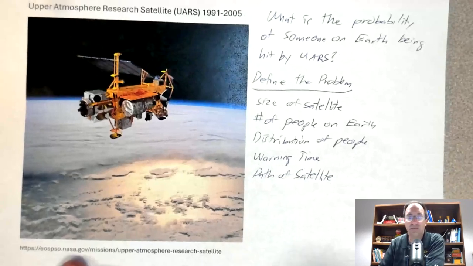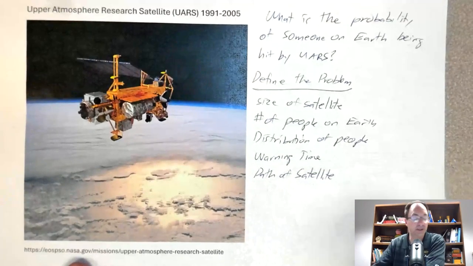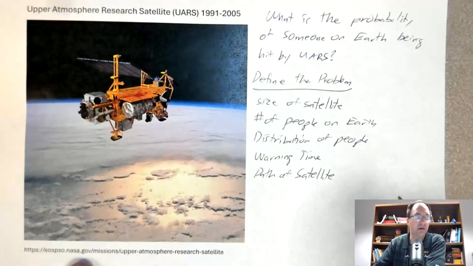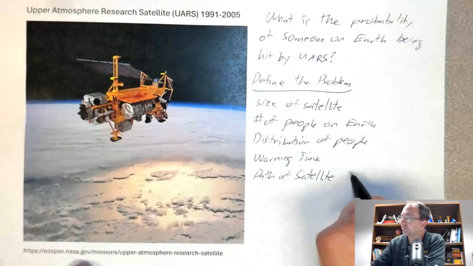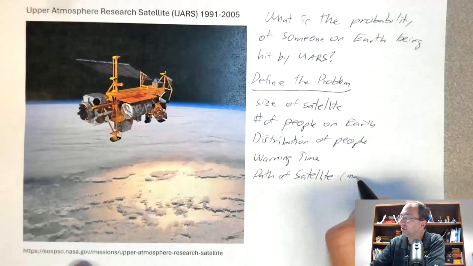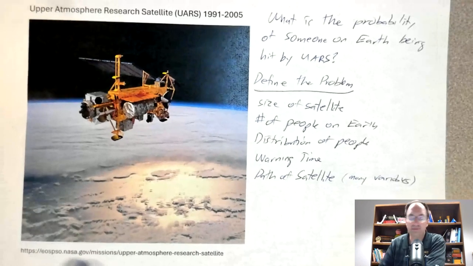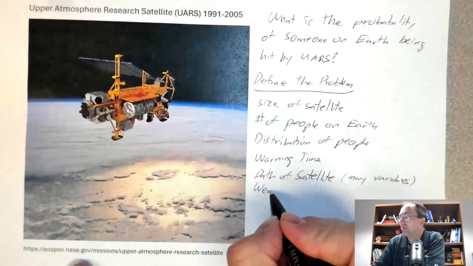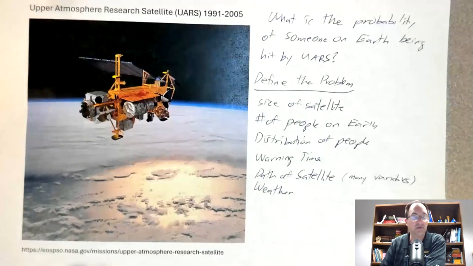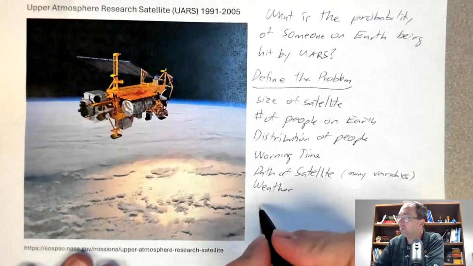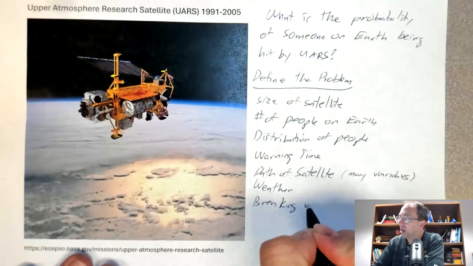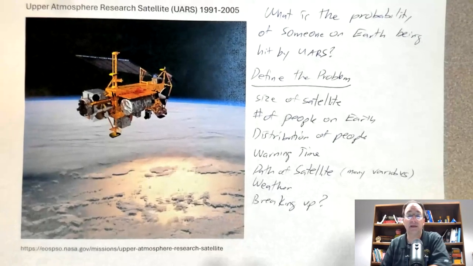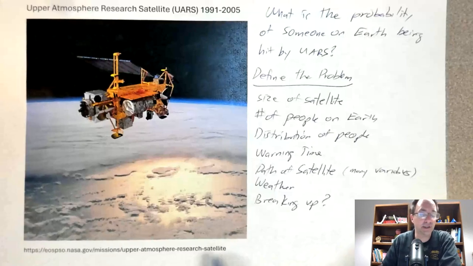And notice there's a lot of things that could be considered there. The speed, the direction, the trajectory downwards. So many variables here, to go into more detail. How would the weather affect this problem? And then what about the satellite breaking up? Is that expected? And if so, how would that change the answer?